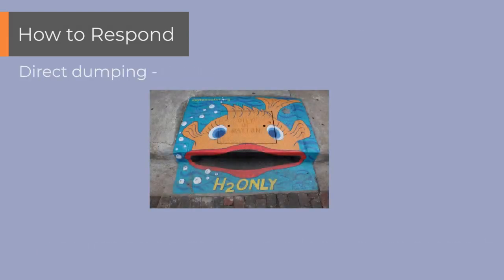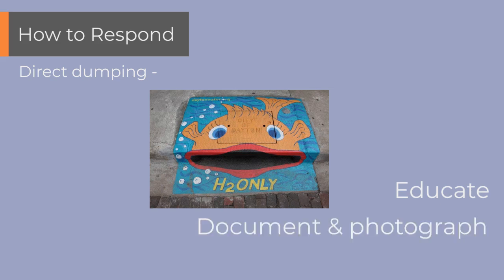If you see someone dumping directly into a storm drain, ditch, or body of water, stop and tell them what they're doing is wrong and why. Explain that storm water goes directly into streams and lakes without being treated and is a hazard to humans, the environment, and wildlife. You should document and take photos of any illegal dumping, then report it to your supervisor or